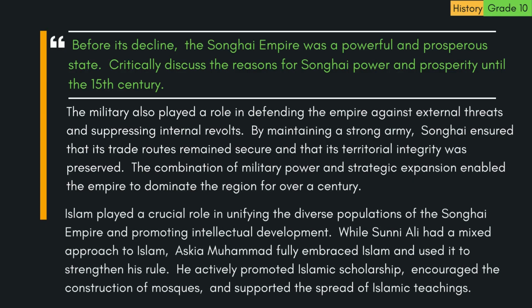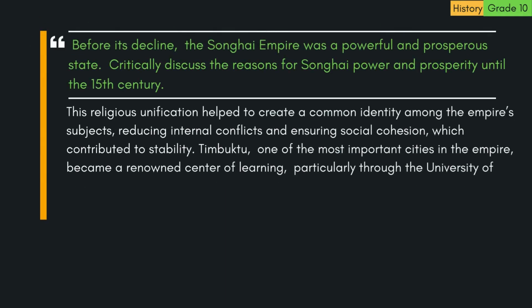Islam played a crucial role in unifying the diverse populations of the Songhai Empire and promoting intellectual development. While Sani Ali had a mixed approach to Islam, Askia Muhammad fully embraced Islam and used it to strengthen his rule. He actively promoted Islamic scholarship, encouraged the construction of mosques, and supported the spread of Islamic teachings. This religious unification helped to create a common identity among the empire's subjects, reducing internal conflicts and ensuring social cohesion,